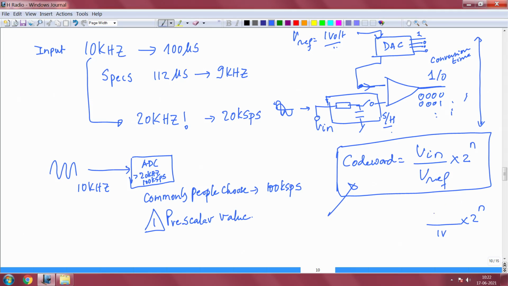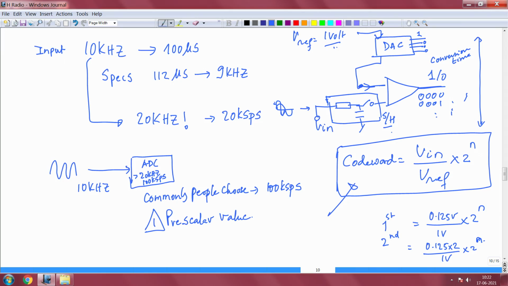If you have 0.125 volts, you will get the first code word, you can check this. The second code word will come when it is anywhere between 0.125 into 2 divided by 1 volt into 2 power n, which is again cubed in our case, you will get the second code word.